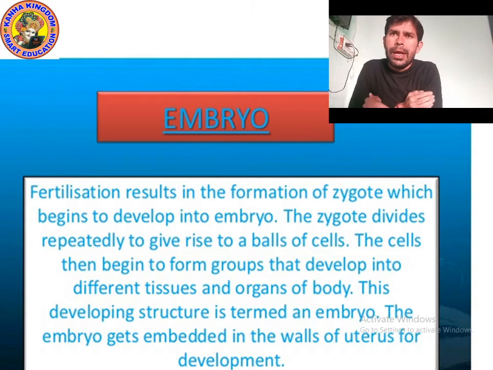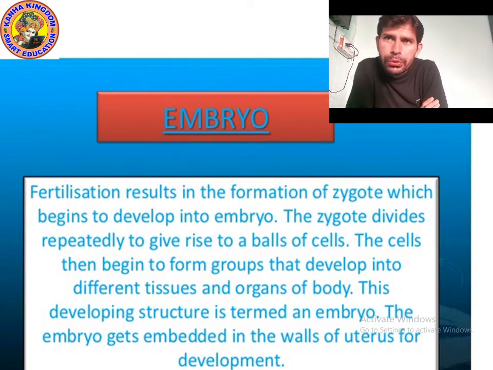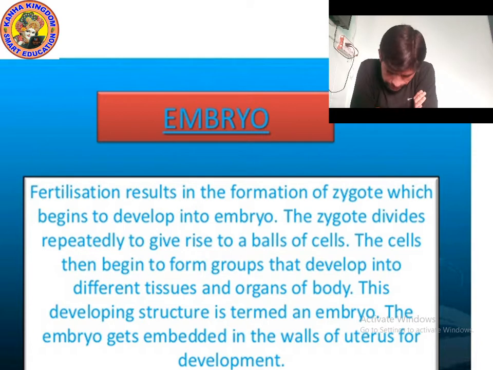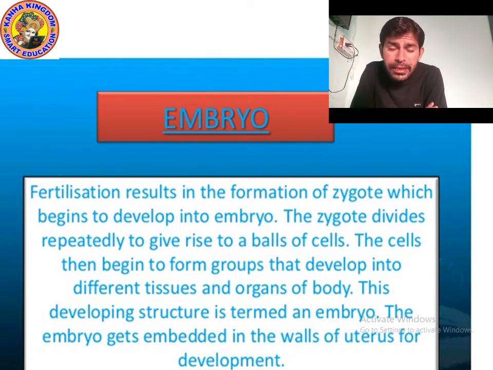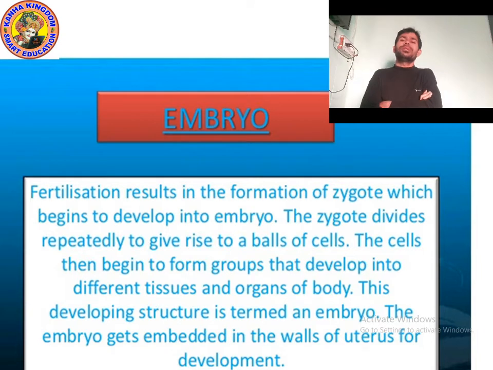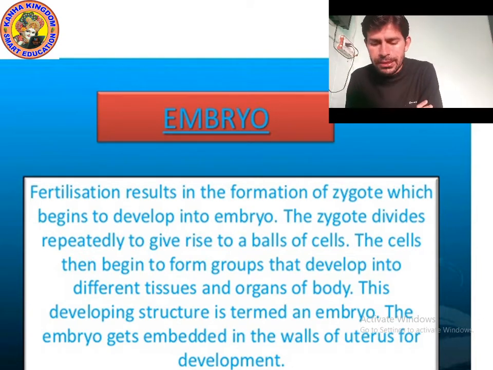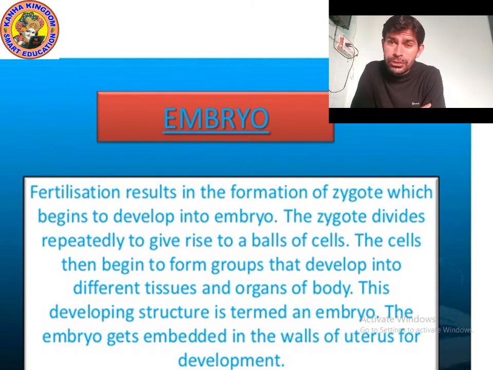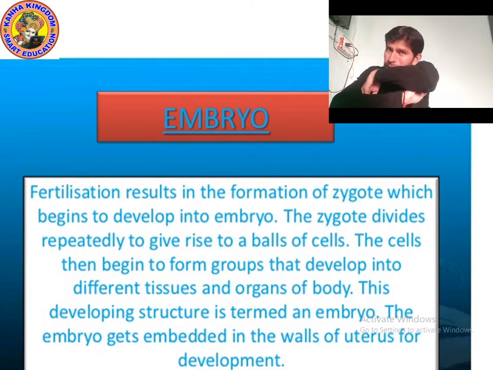Okay, so the embryo develops from the zygote, and a zygote is formed by the fertilization process. The fusion of male and female gametes in the fallopian tube is called fertilization, and by fertilization the zygote is formed, and from the zygote the embryo is formed.